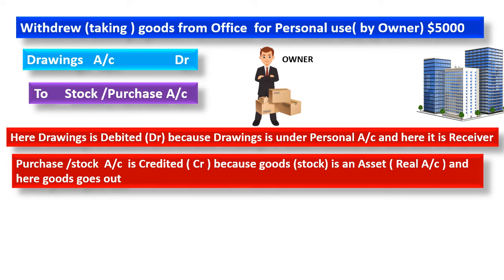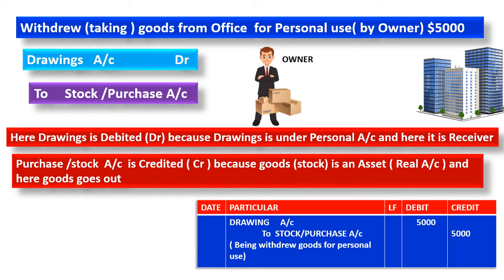So goods is going out, that's why it is credited. The journal entry will be drawings account debtor to stock or purchase account. The narration will be: withdraw goods from office for personal use. That's very important.